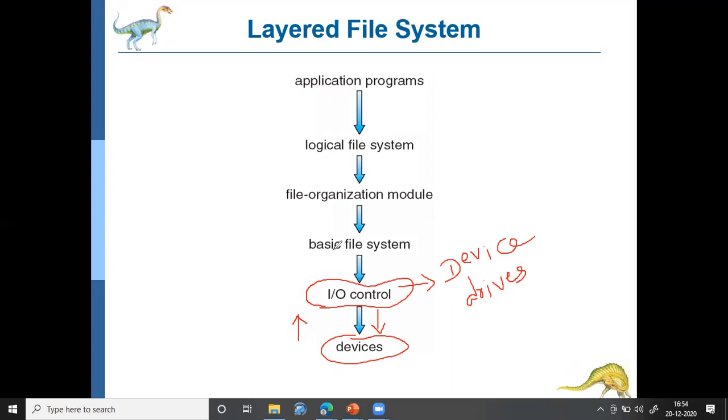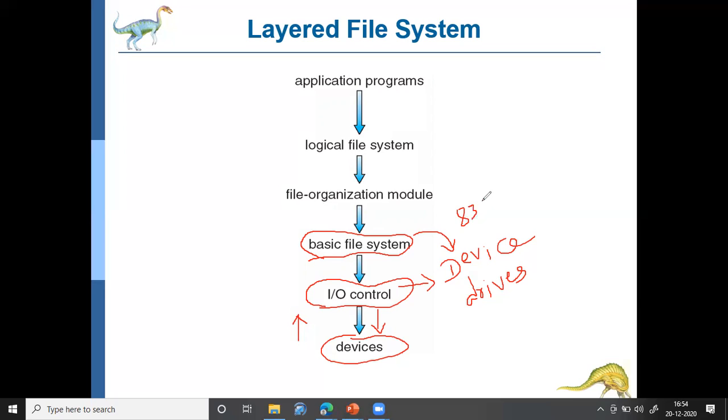On top of the device controller, we'll have something called the basic file system. This basic file system gives the instruction. From here the device driver gets the instruction on which block is to be accessed. The basic file system will say that we want to access block number 832.